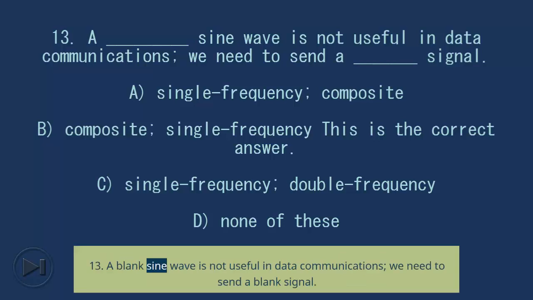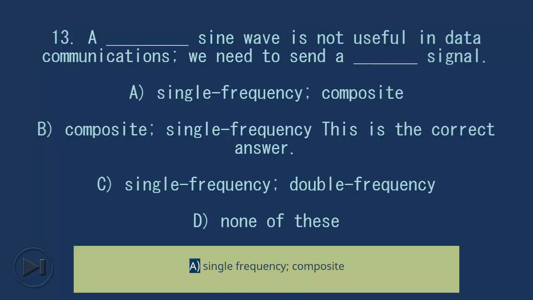13. A blank sine wave is not useful in data communications, we need to send a blank signal. A. Single frequency, composite. B. Composite, single frequency. C. Single frequency, double frequency. D. None of these.